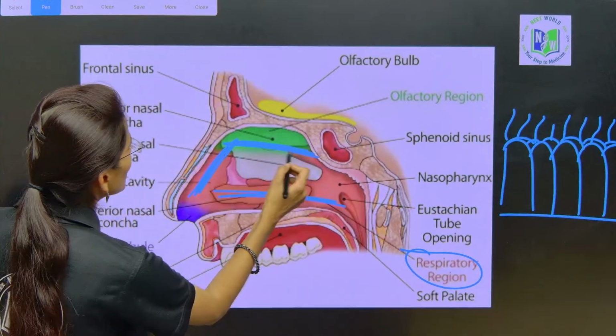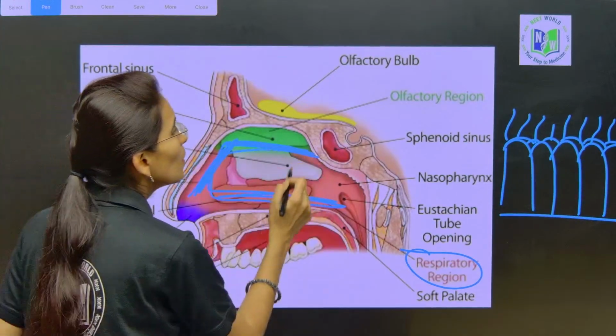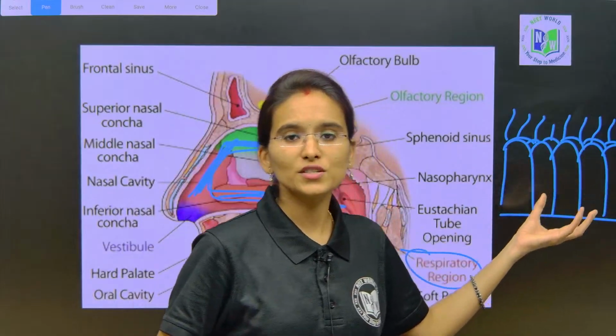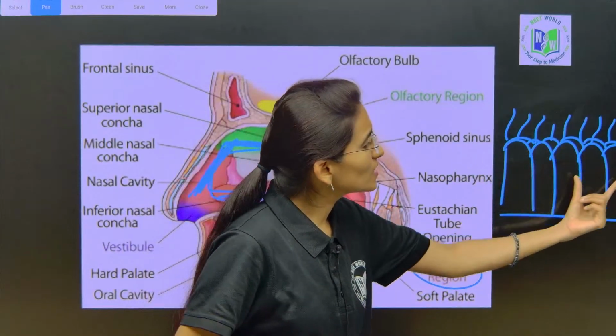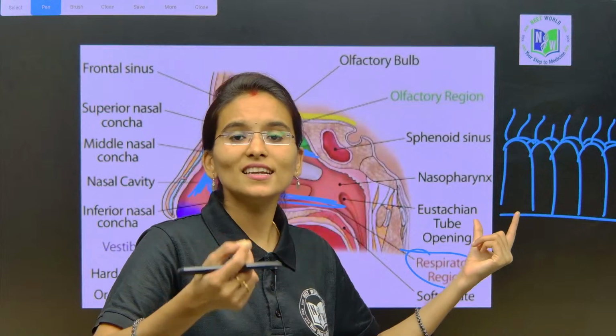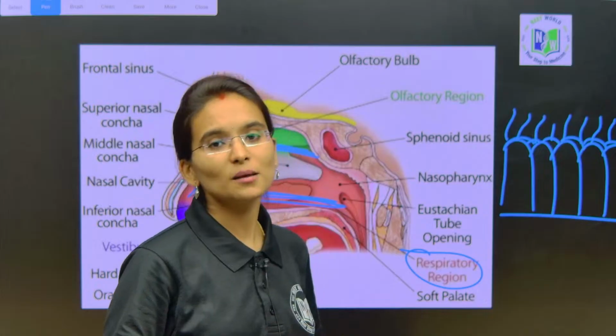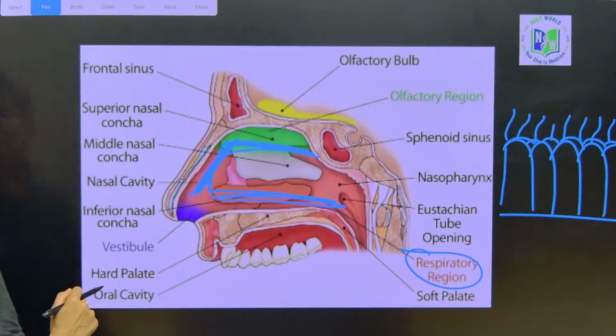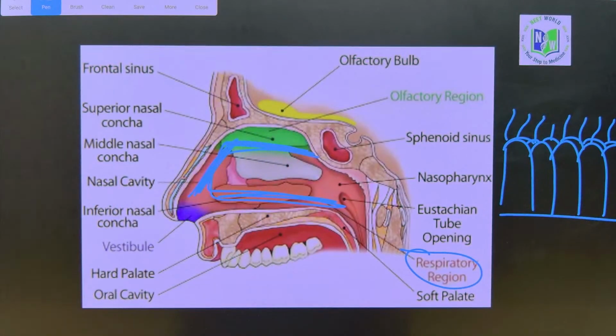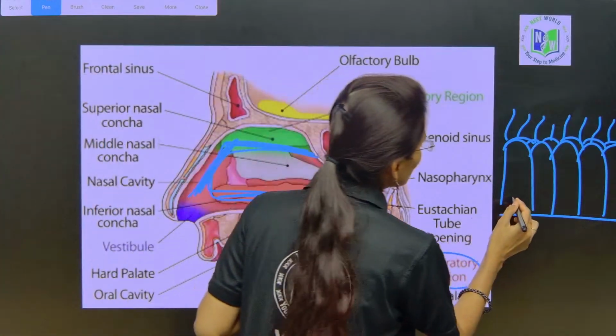So this complete middle respiratory region is made up of this particular type of tissue. In between these pseudostratified ciliated columnar epithelial cells, we can find two different types of cells, my dear students. What are they? We are going to find the mucous cells and the serous cells.